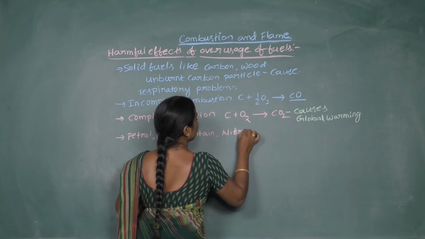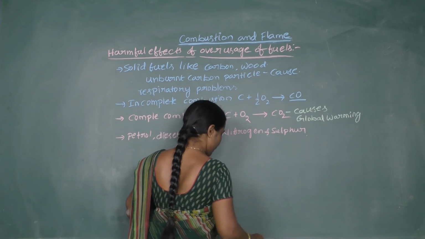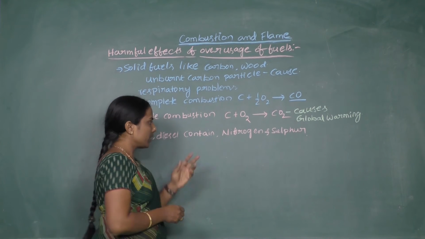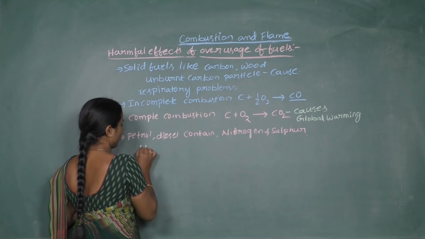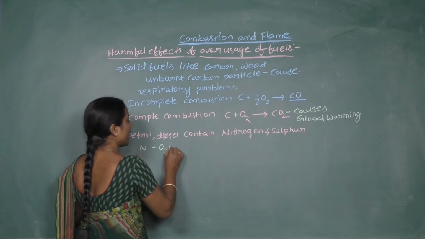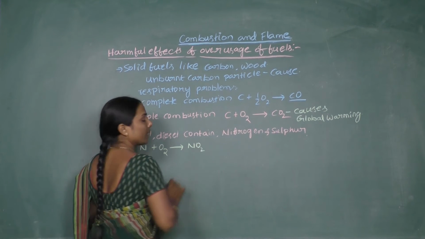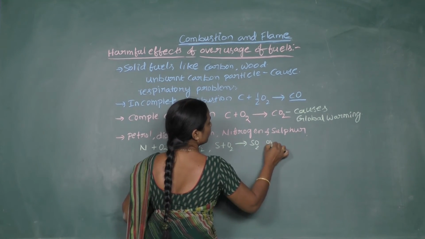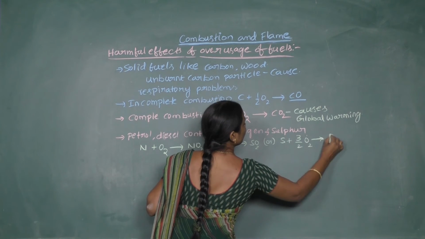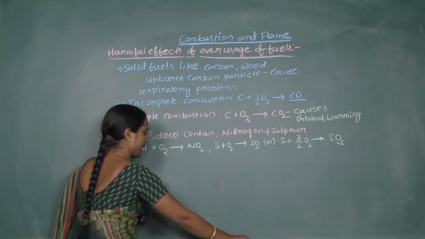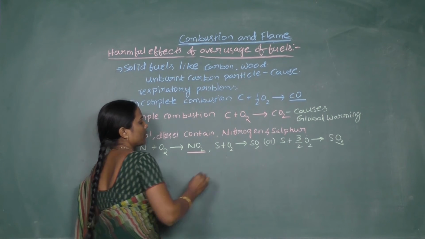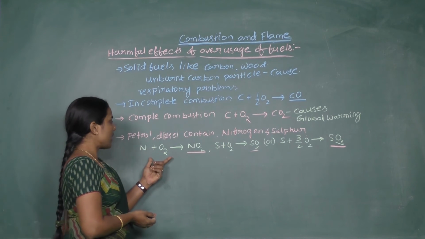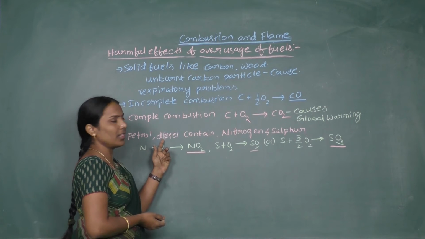Similarly, fuels like petrol and diesel contain nitrogen and sulfur. If nitrogen and sulfur are present in the fuel, then during combustion they combine with oxygen to form gases of nitrogen and sulfur. What are the gases released here? Nitrogen dioxide, sulfur dioxide, and sulfur trioxide. These are the gases released when petrol or diesel is burnt.